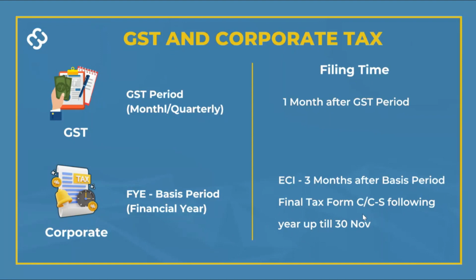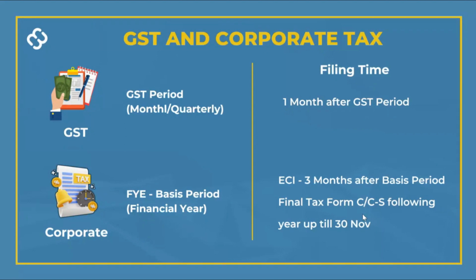As for the final tax, it's called Form C or Form CS. Form C is just a short name for the final tax form. Form CS is basically a simplified version of that full tax Form C. Right? Now, this final tax Form C and CS is typically filed in the next calendar year after your financial year end. So like in 2023, if it ends in any month in 2023, you would file in 2024.